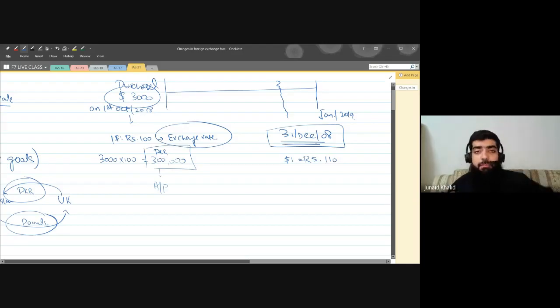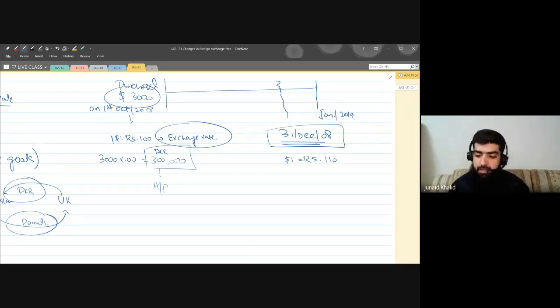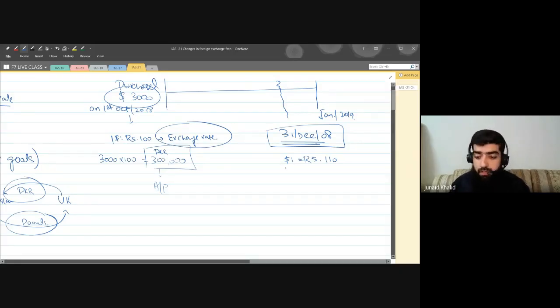And always remember that the exchange rate between currencies will never remain the same. It will always fluctuate, it will always vary. When I had the transaction, it was around 100 rupees per US dollar, but today on 31st of December it's 110 rupees per US dollar.